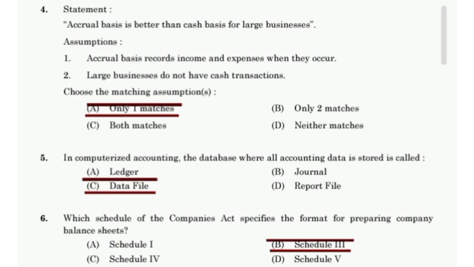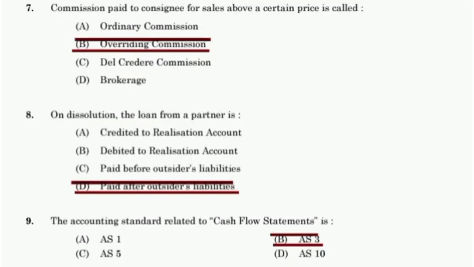In computerized accounting, the database where all accounting data is stored is called a data file. Which schedule of the Companies Act specifies the format for preparing the company balance sheet? Schedule 3. Commission paid to a consignee for sale above a certain price is called overriding commission. On dissolution, the loan from a partner is paid after outsiders' liabilities. The accounting standard related to cash flow statement is Accounting Standard 3.